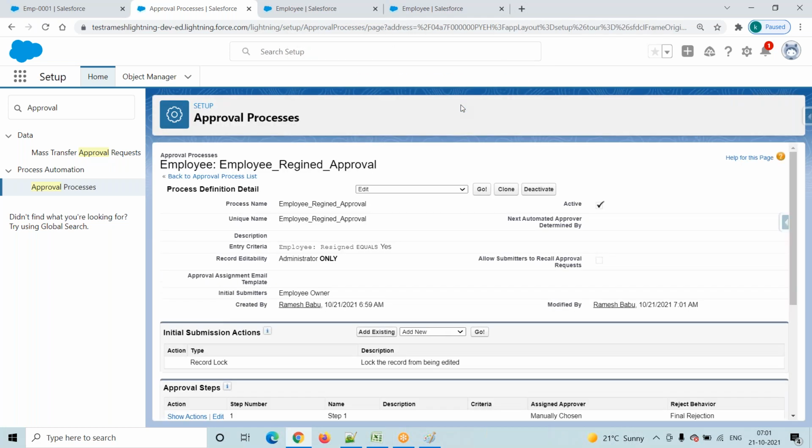So we created one approval process on the employee object. What is the condition? Suppose any user creates a record, will that record enter? No. Only when resigned equals yes will that record enter our approval process. Once it enters, who is the approver? In this scenario, we are giving the option to the submitter only. We will see it in the front end. If you have any questions, we'll discuss.